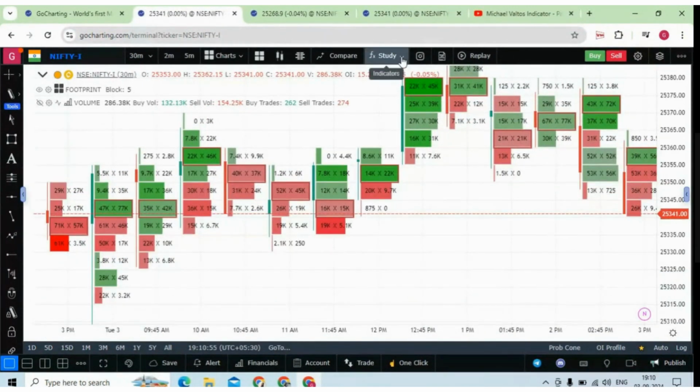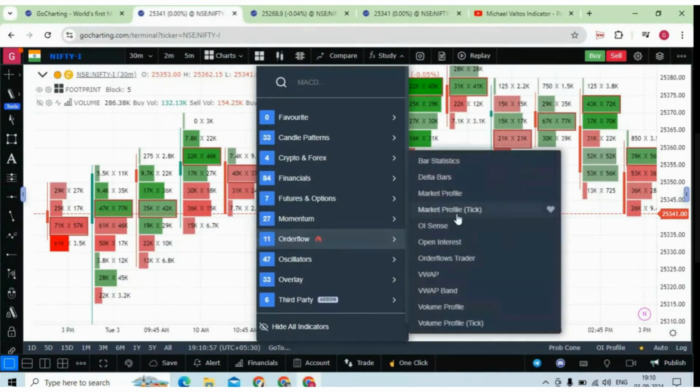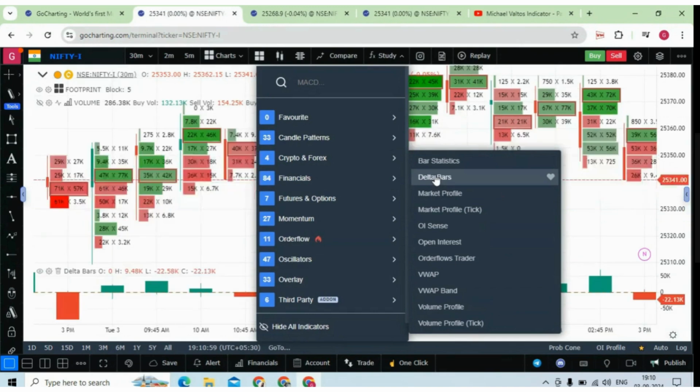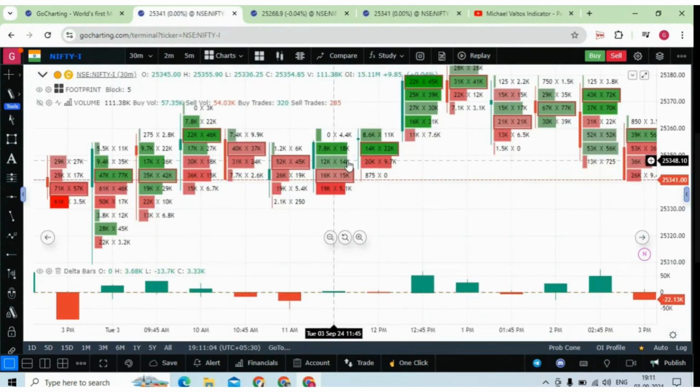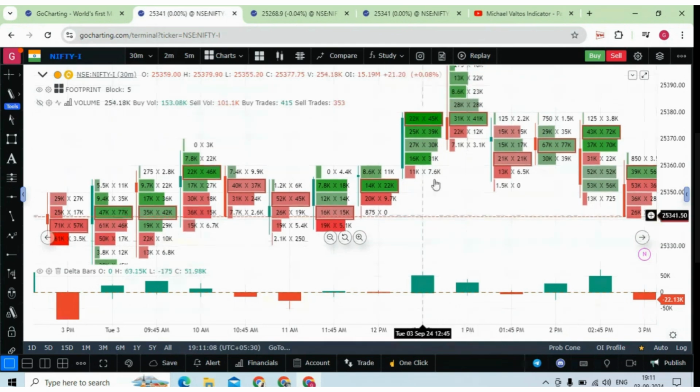And we have a very important indicator, which is called the delta indicator. So this is delta bars. What is delta bar? Delta bar is basically the difference of the buyers and sellers of each candle. For example, if you see this candle has more buyers, you add these buyers and you will get the difference over here. So this is the difference. Delta is basically the difference of the buyers and sellers of that particular candle. I hope the delta is clear.